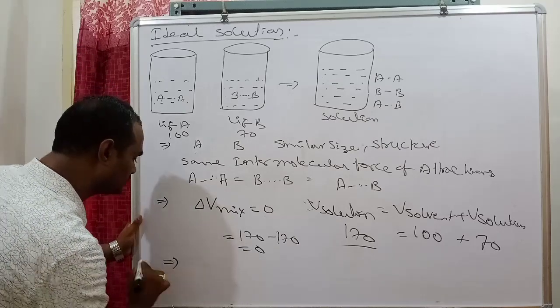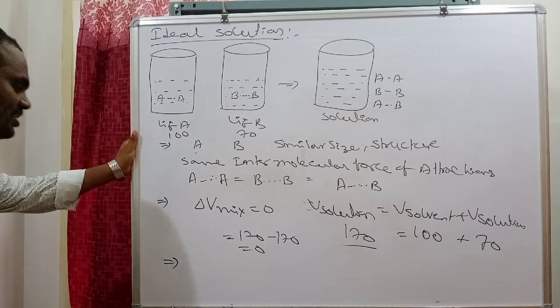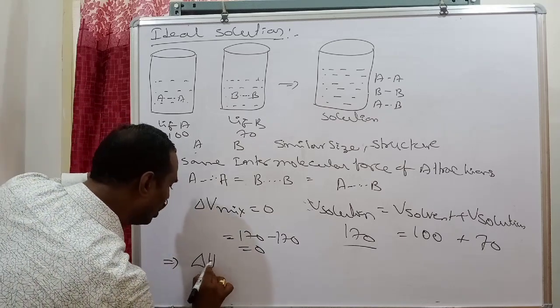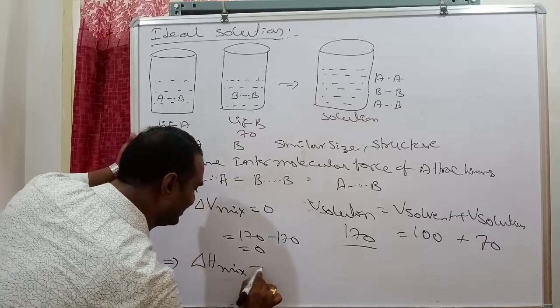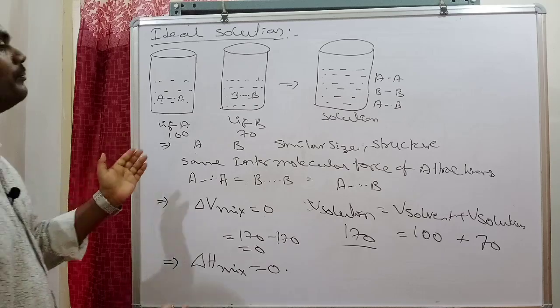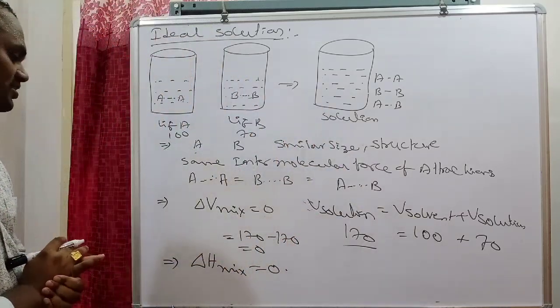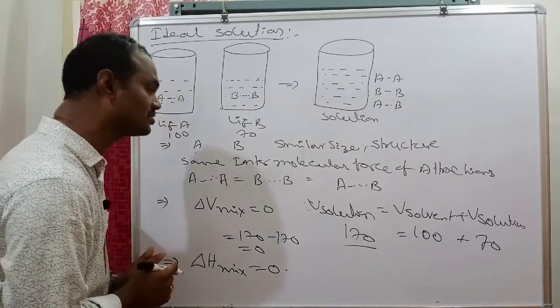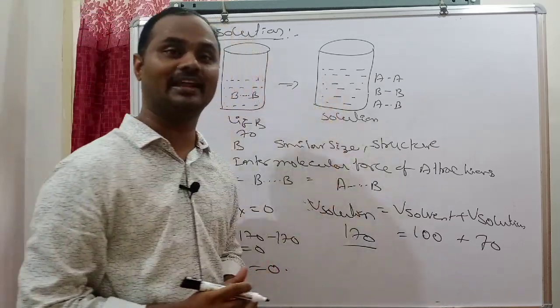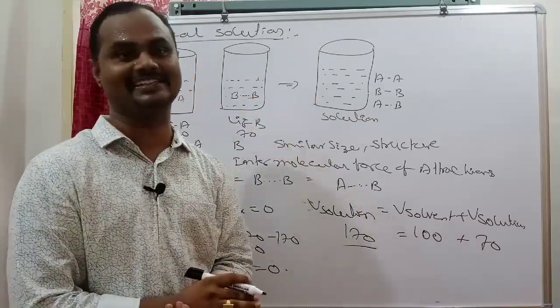Next one, on mixing of two liquids the change in enthalpy of mixing should be 0, means the enthalpy change on mixing is equal to 0. The meaning of this: after mixing two liquids, the solution neither absorbs heat energy nor releases heat energy.